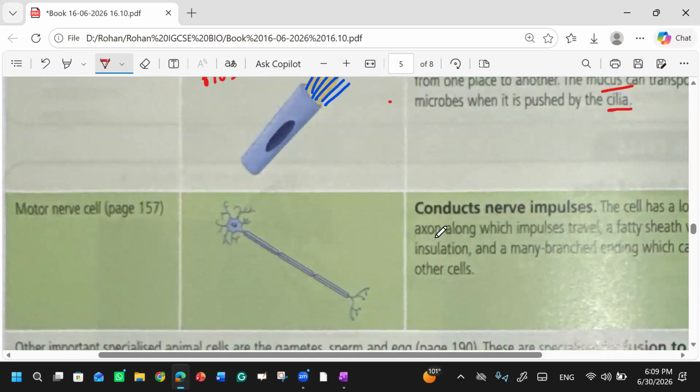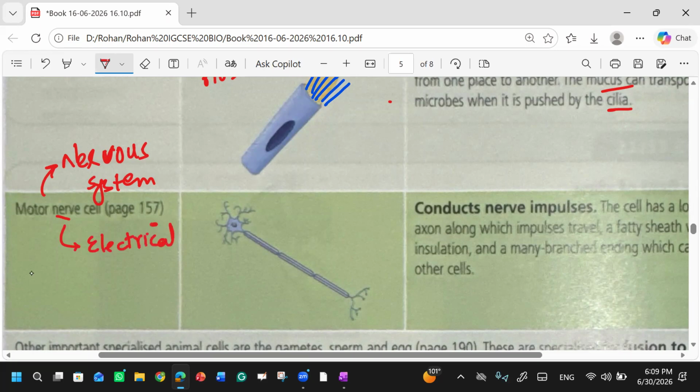Firstly, do you know what nerve cells are? They are a part of the nervous system, in which nerves are needed. Why are nerves needed? To carry electrical impulses, or simply electrical signals, from one part of your body to the other part. So this is the shape of the motor nerve cells.